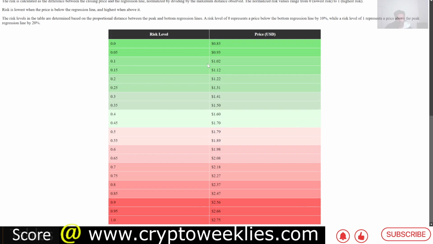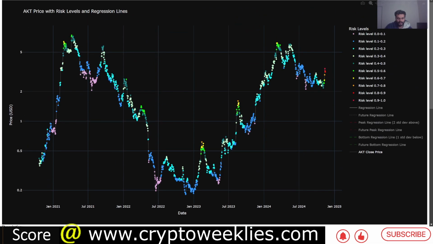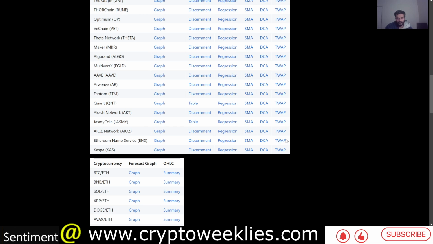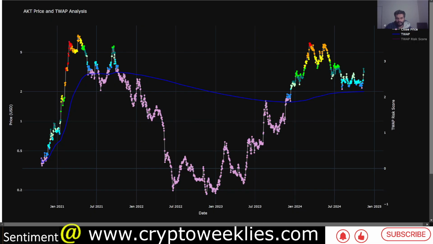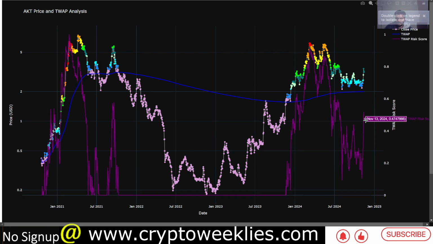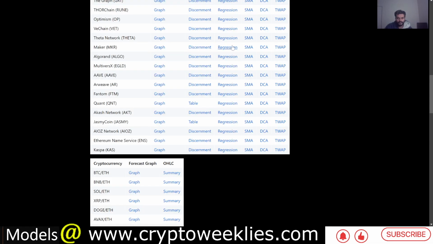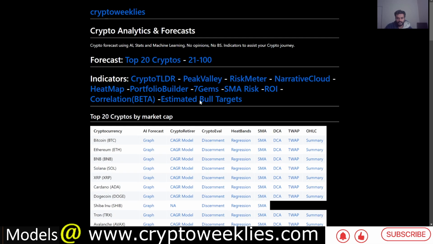The price is at a local top per this model. And per the time weighted average price model, currently the time weighted average price is around $2, which represents a risk of accumulation at about 47%.